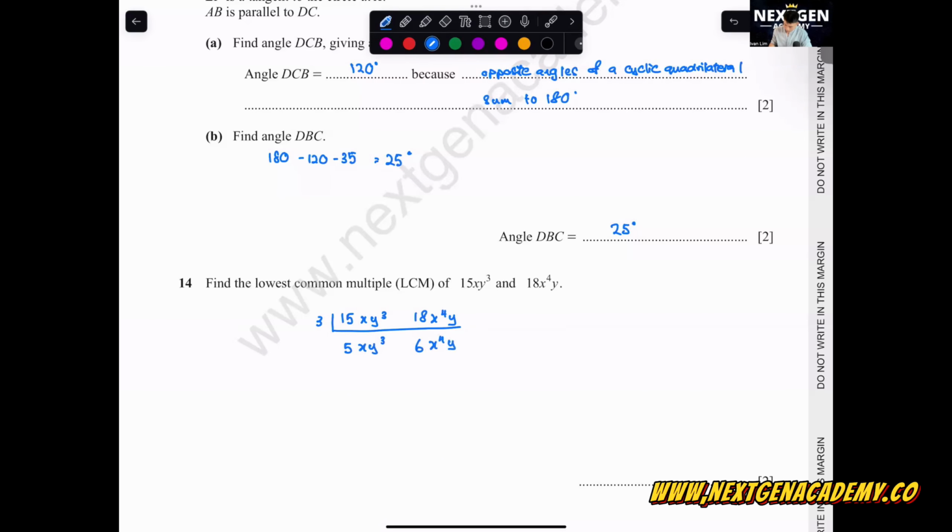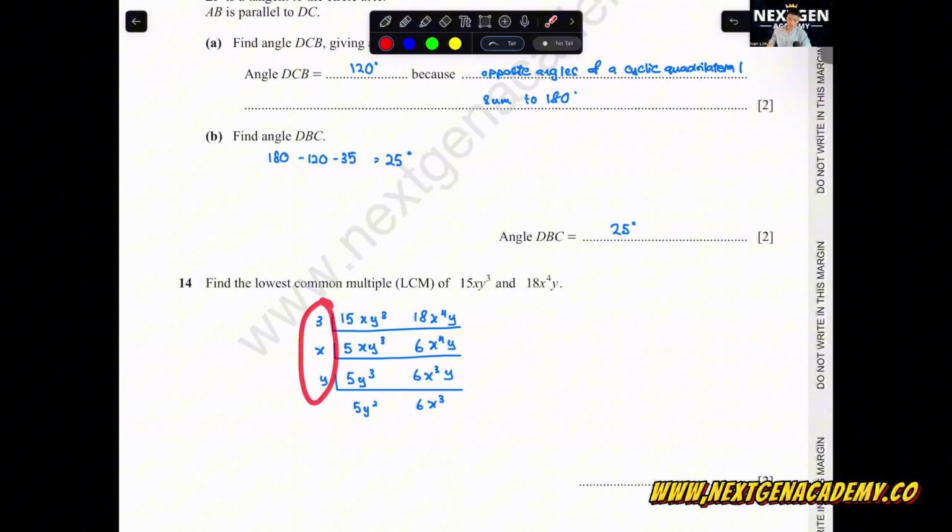Actually, this one is very simple for LCM. When you have unknowns, terms like x and y, you just need to take the biggest power for LCM. But I'll show you using this method so we understand how to do HCF and LCM. Now you take x. So 5y cubed, 6x cubed y. Then here we've got y, which is 5y squared, 6x cubed. If you are finding HCF, you just take these values here to multiply. So it will just be 3xy.